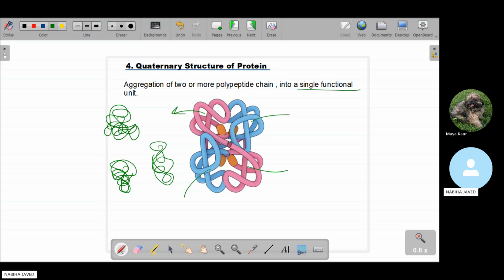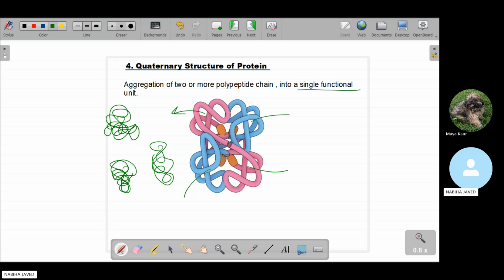And in which level of protein are the maximum number of bondings present? In quaternary, and also in the tertiary. Yes, tertiary, because the number of bondings are the same in the quaternary and the tertiary.